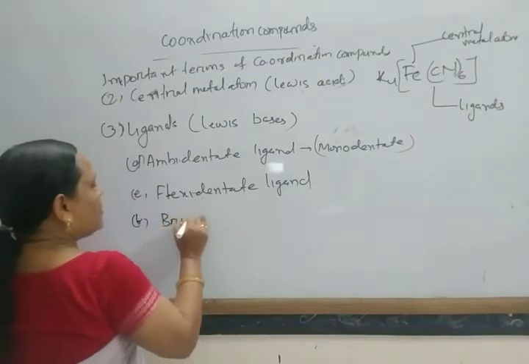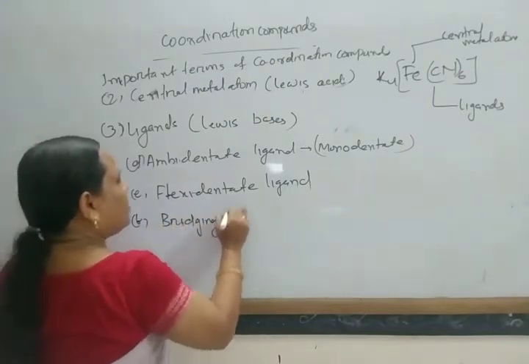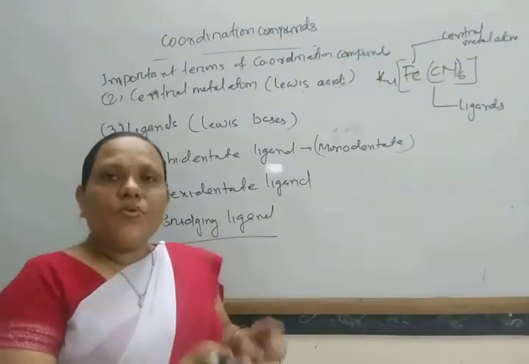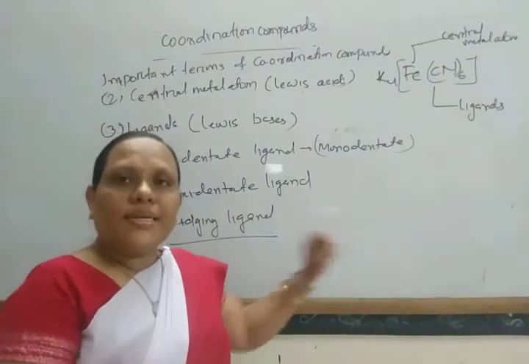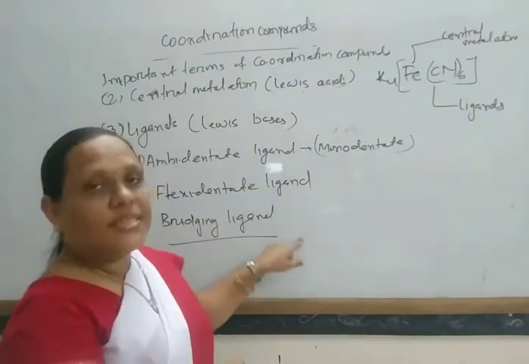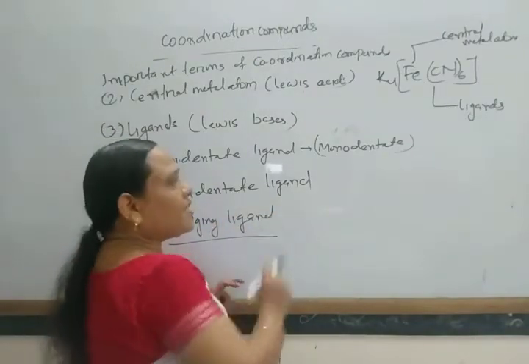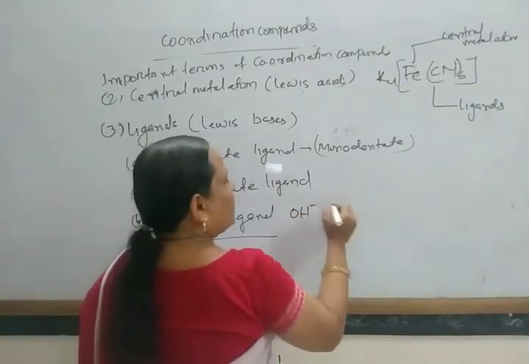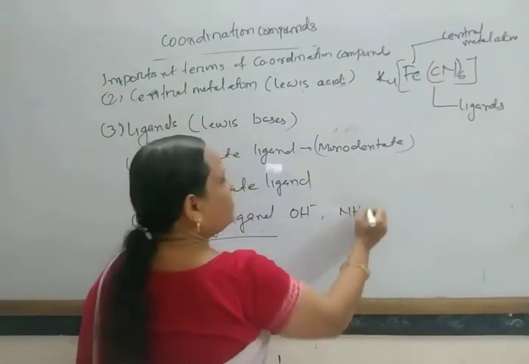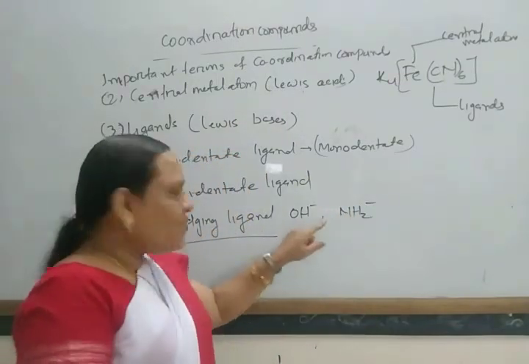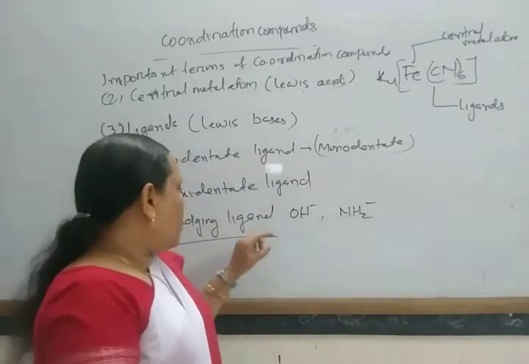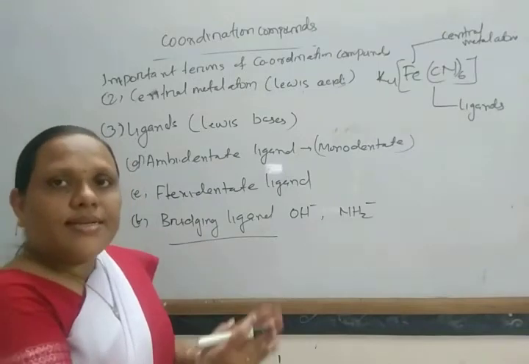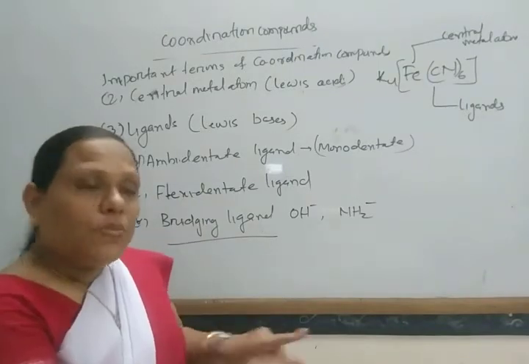Bridging ligand. If any ligand can coordinate simultaneously to two metal atoms, that is known as a bridging ligand. OH minus and NH2 minus, amide and hydroxide, are generally used as bridging ligands. These are also unidentate ligands, but at a time they can simultaneously coordinate to two metal atoms.